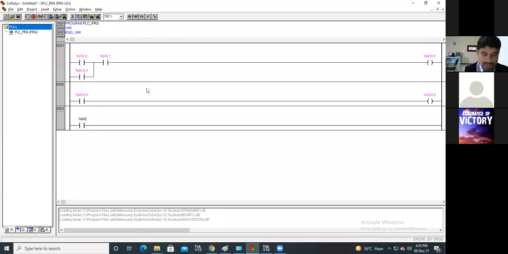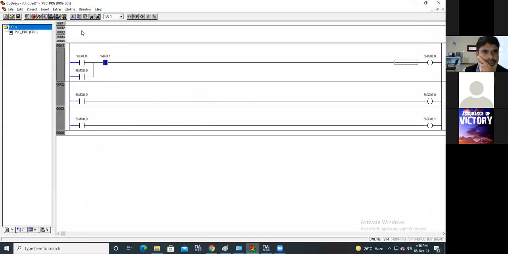Percent MX 0.0, percent QX 0.1. So motor 1 and motor 2 are on. See, online, login, run. As I press the start button, both motor 1 and motor 2 are on.